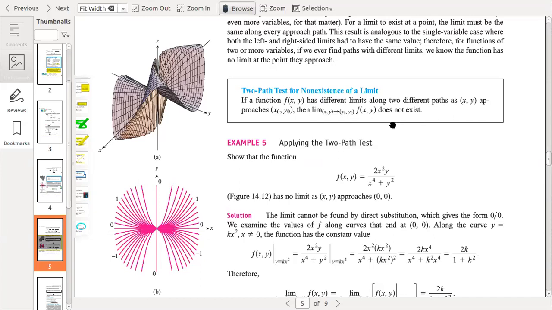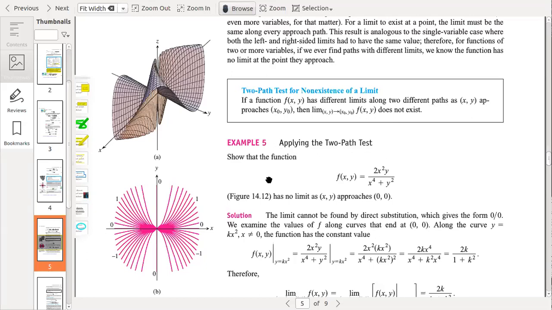For example, if we have a fixed point at the origin (0, 0), then we can approach the origin from the right side and also from the left side. So the test says that even if you approach the point from the right side, the function must have the same value as you approach from the left side. So that is the two-path test. Here is an example of this test.